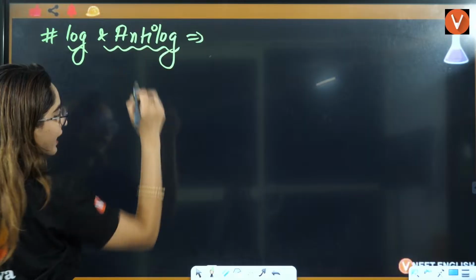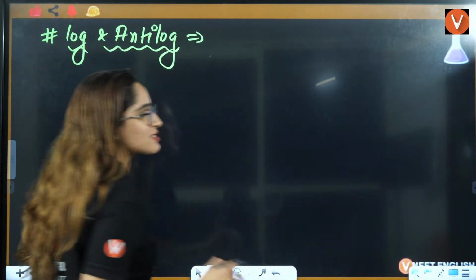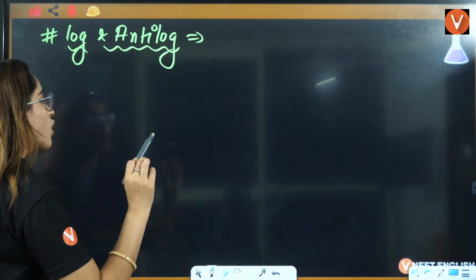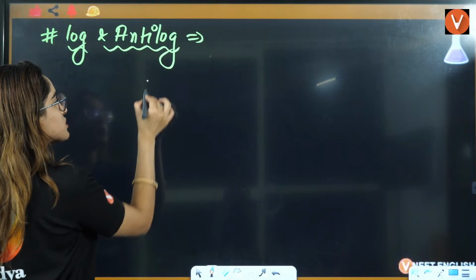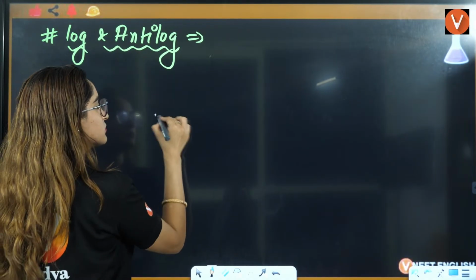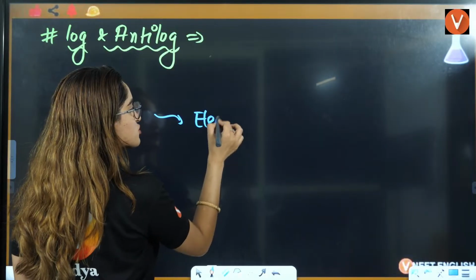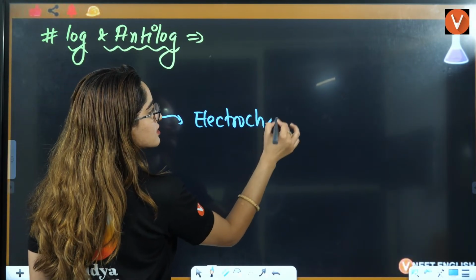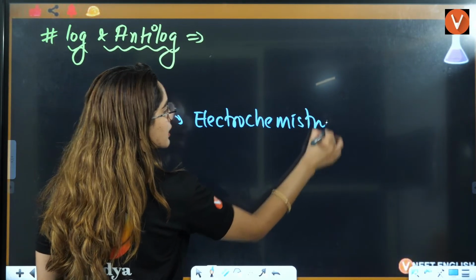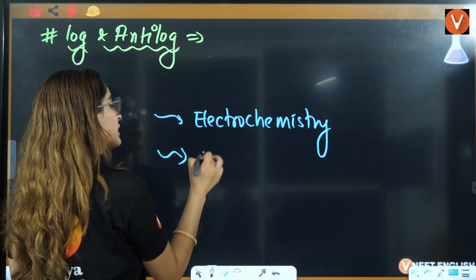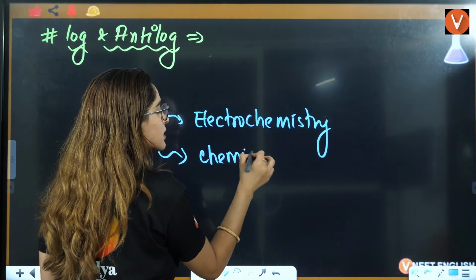So for log and anti-log, you need to understand what is log. First thing is where it is used. It is used in electrochemistry. Electrochemistry is a chapter of class 12. It is used in chemical kinetics formulas,